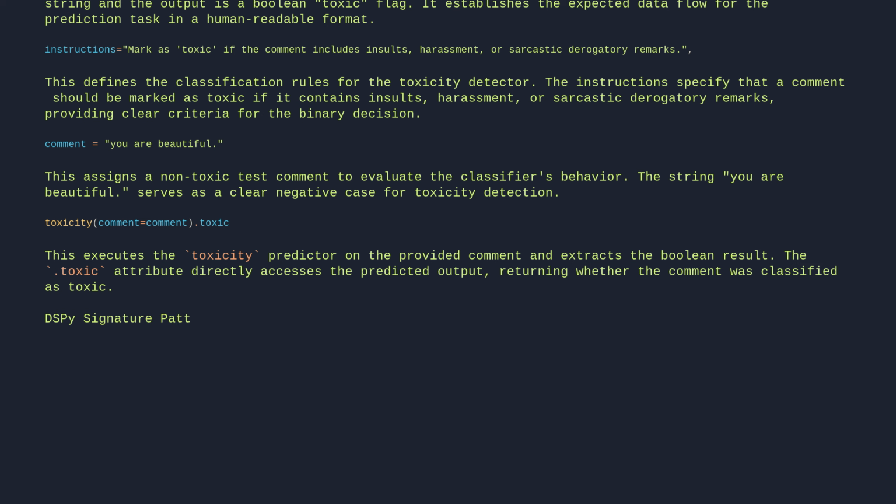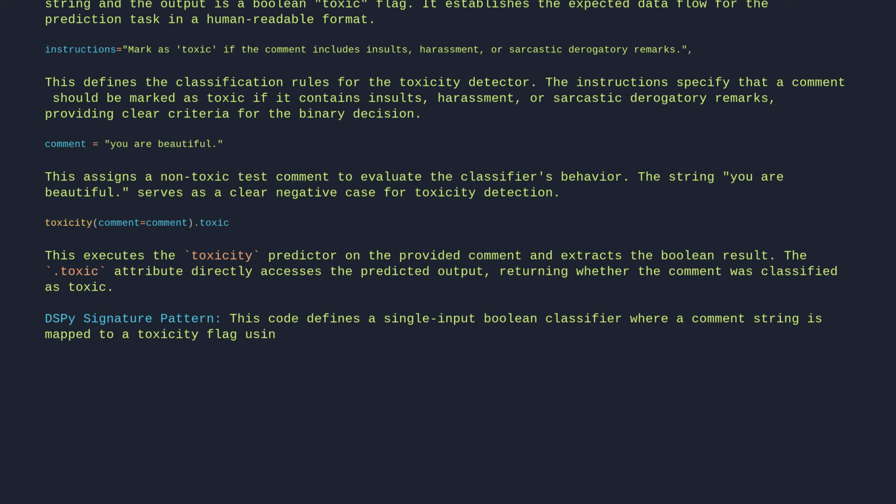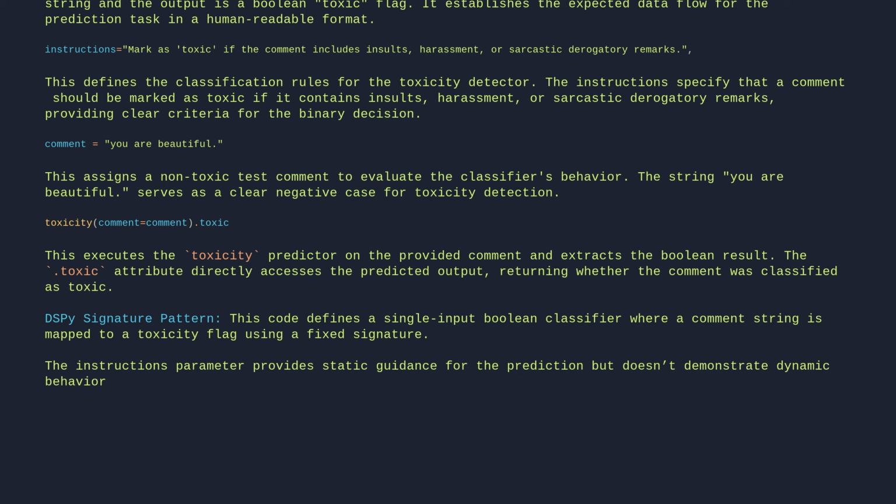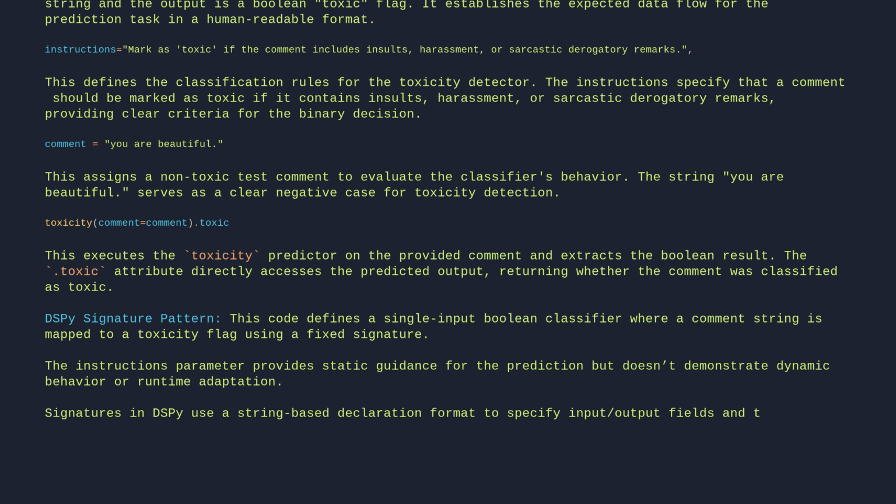DSPy signature pattern. This code defines a single input Boolean classifier where a comment string is mapped to a toxicity flag using a fixed signature. The instructions parameter provides static guidance for the prediction, but doesn't demonstrate dynamic behavior or runtime adaptation. Signatures in DSPy use a string-based declaration format to specify input-output fields and their expected types.